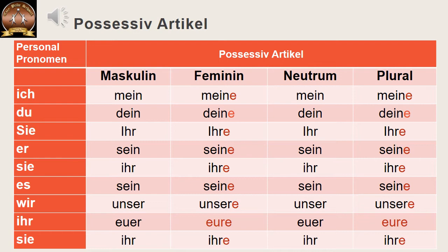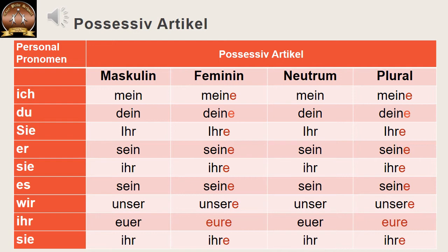For ihr. Ihr means you both or you all. For that personal pronoun, the possessive pronoun is euer. If the noun that follows this article is masculine or neutral, we are going to say euer.